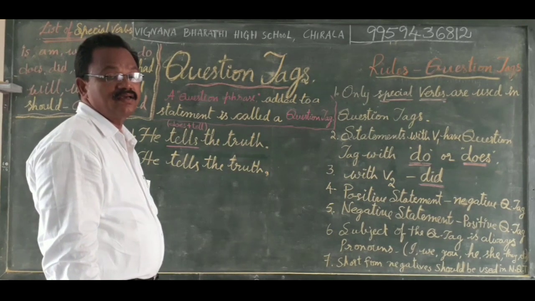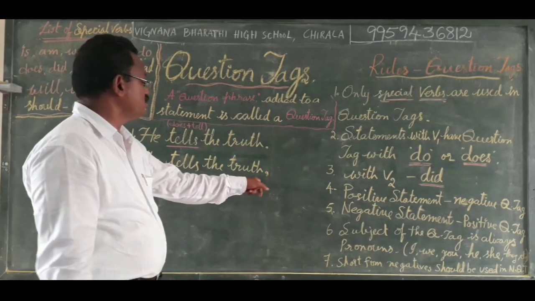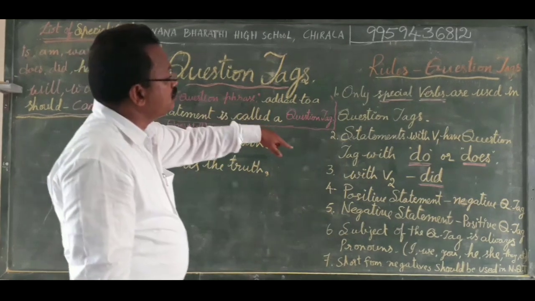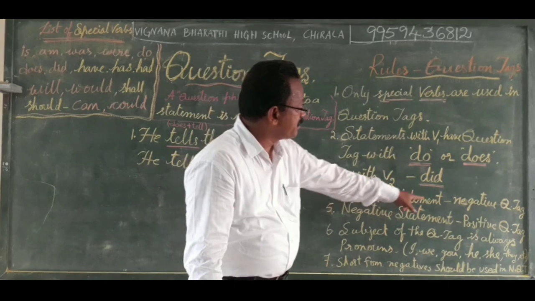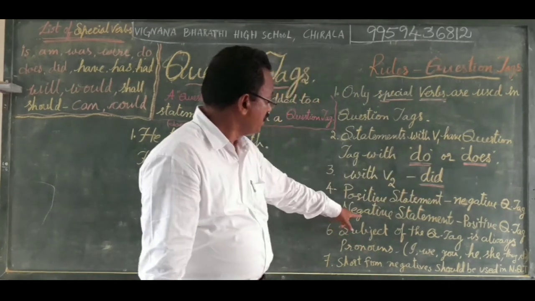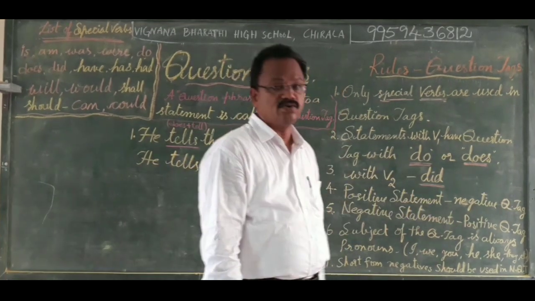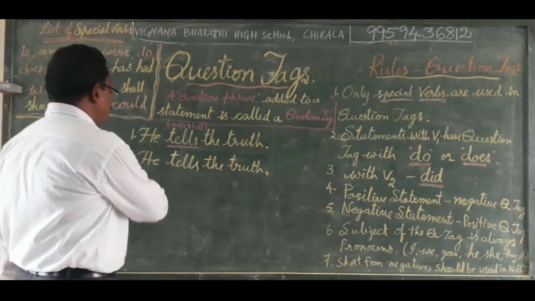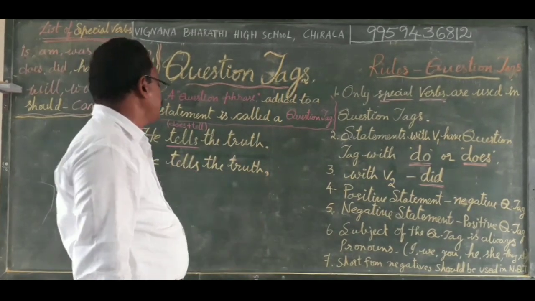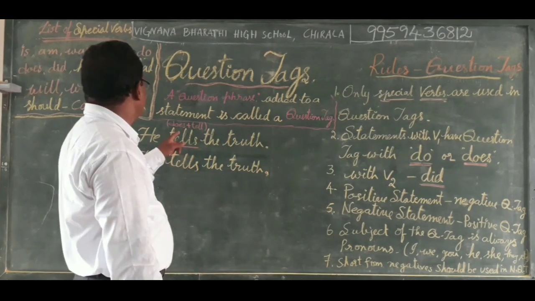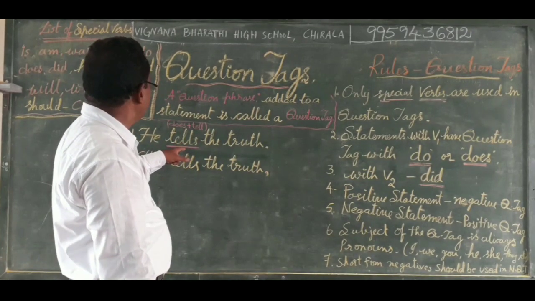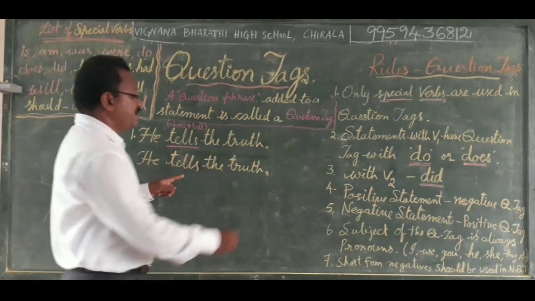Negative question tag for a positive statement, positive question tag for a negative statement. Here this is a positive statement, that's why we should write the question tag in the negative form. That is, here in tells, does becomes doesn't.